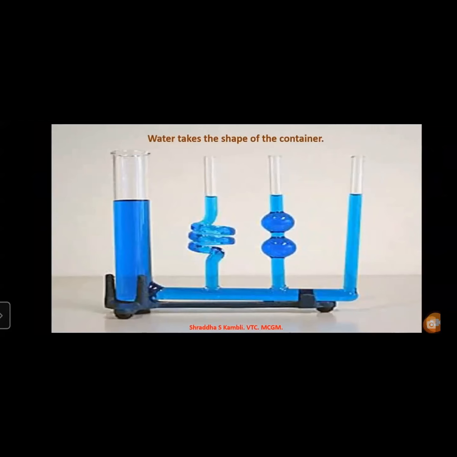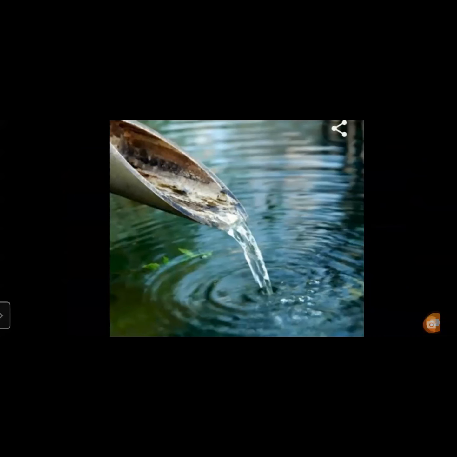Okay. Children, when we spill water on the ground, you can see it spreads on the ground and spreads all around. This tells us that water spreads on the ground. You see how the water spreads in places where you spill it.